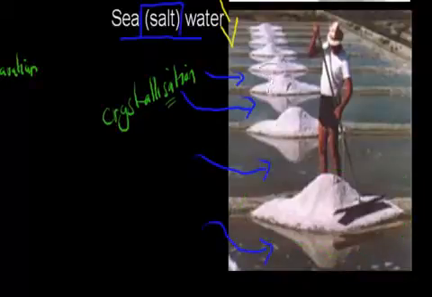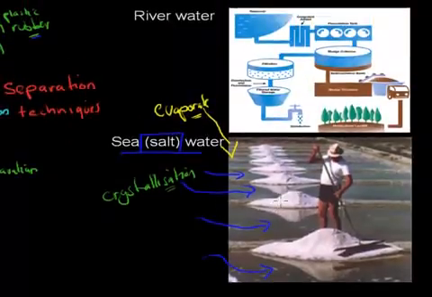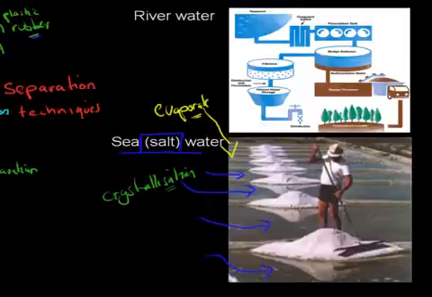This is how we produce the salt. Much of the salt that you use on a daily basis, table salt, is often called sea salt because it actually comes from the sea. And this is how we make it. We just get the ocean water to come in, evaporate the water, and then we have the salt left over afterwards.